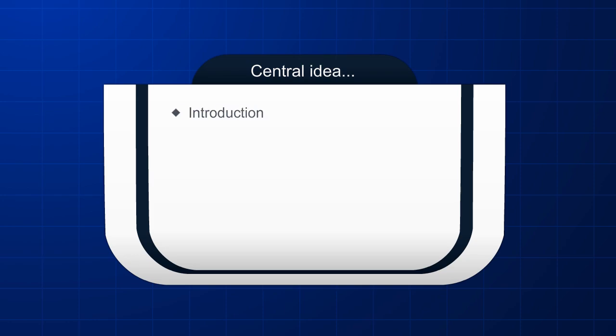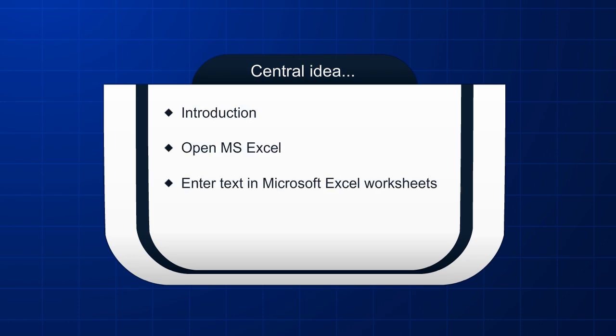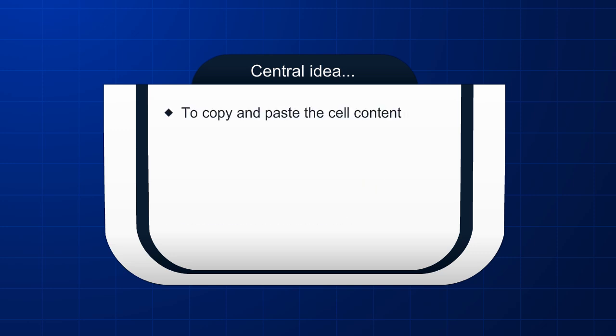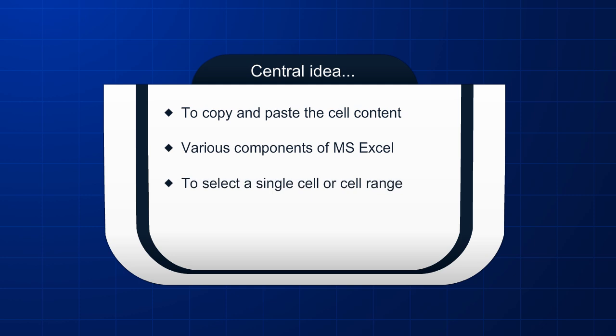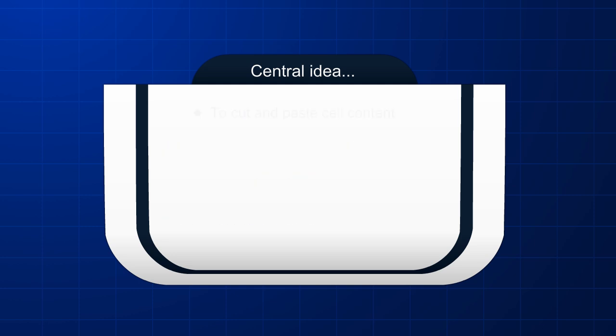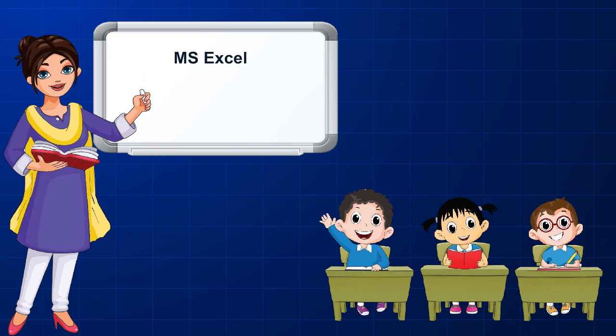Central idea. Introduction. Open MS Excel. Enter text in Microsoft Excel worksheets. To delete the cell content. To copy and paste the cell content. Various components of MS Excel. To select a single cell or cell range. To delete the cells. To cut and paste cell content. Save the worksheet. MS Excel.